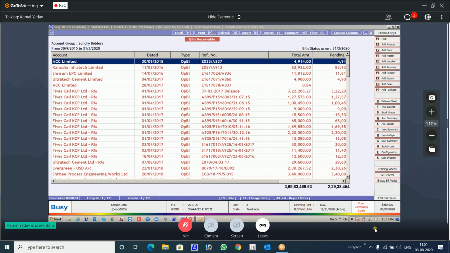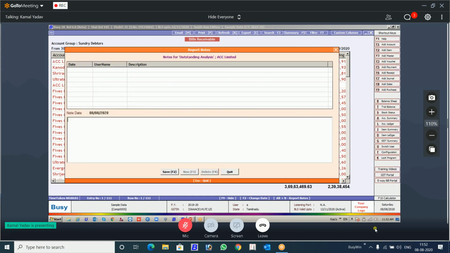These notes are not related to your ledger and trial balance. These are independent. There is a grouping of the report. These notes will be highlighted here itself, and those notes will be highlighted there itself. Okay, you press Alt N there, and you can write.